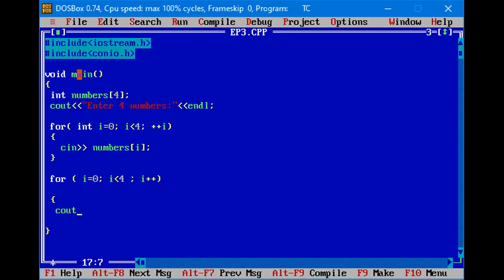Now we have to print, so we are going to write a cout statement. cout numbers of i. And now what this will do, it will include space between different numbers. That is why I'm using an empty space between two double quotes. Now we have finished this for loop here.